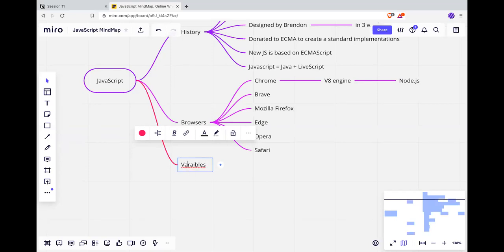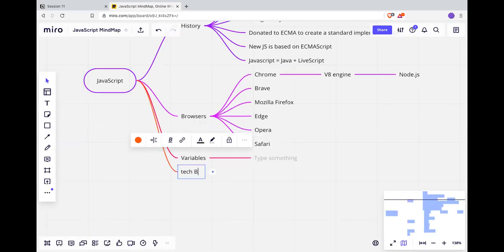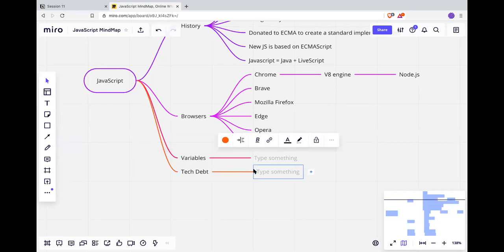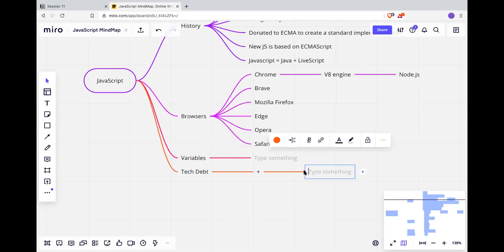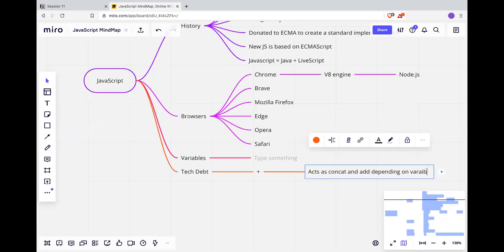Variables. So before that, we discussed the tags of JavaScript. What was a tag? What is a tag? Plus. Yeah, so plus acts as a concat and add, depending on variable type.